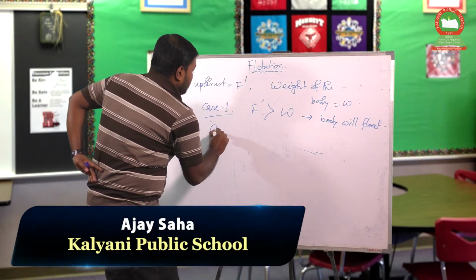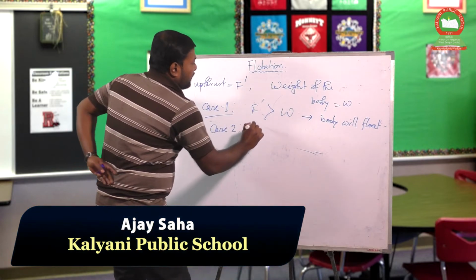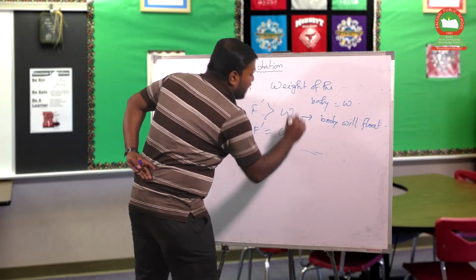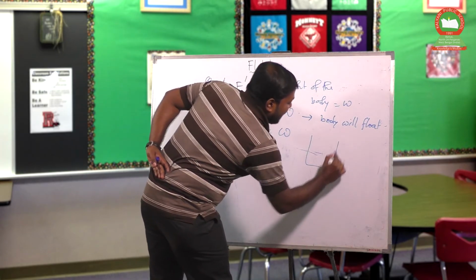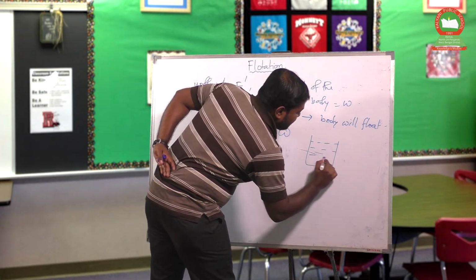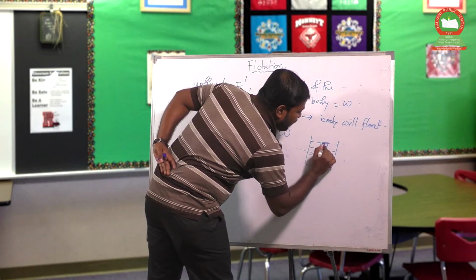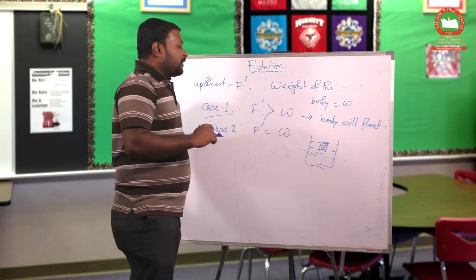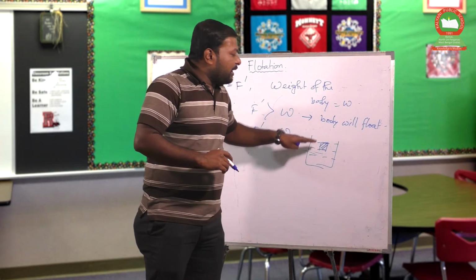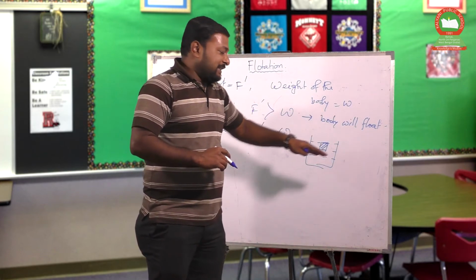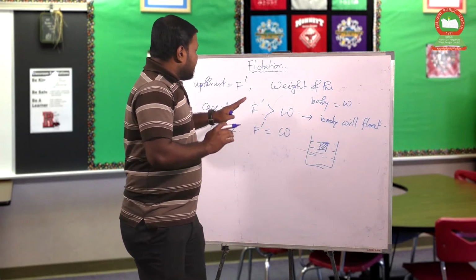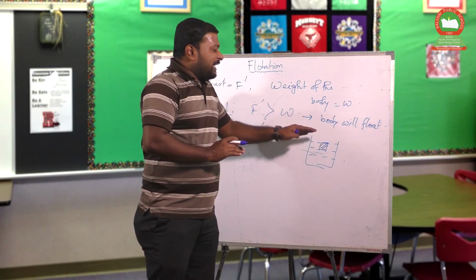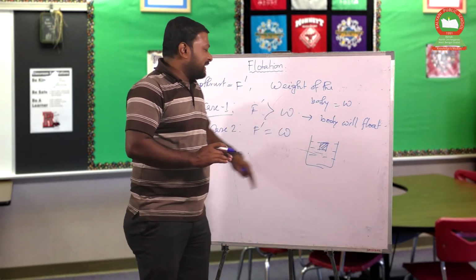Case 2: F prime is exactly equal to the weight of the body. Then what happens? This case arises. This is a liquid and this is the solid body. The upper part of the solid body is at the same level as the liquid's open surface. The body will float, but in this manner: the upper part of the solid body is level with the liquid surface.